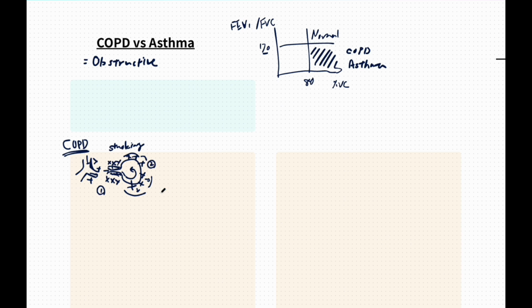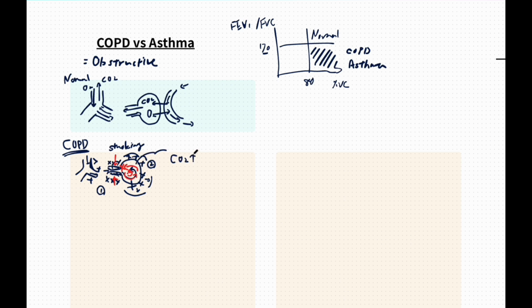Now let's think about what happens physiologically. In a normal lung, air flows in smoothly, oxygen enters the bloodstream efficiently, and carbon dioxide is easily removed from the body. In COPD, however, air can enter the lung, but it cannot leave efficiently during expiration. The damaged airways collapse, trapping air inside the lung. This leads to hyperinflation and an increase in residual volume. Because carbon dioxide cannot be expelled properly, CO2 retention occurs, and oxygenation gradually becomes impaired.